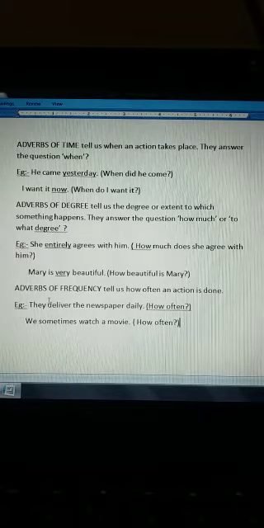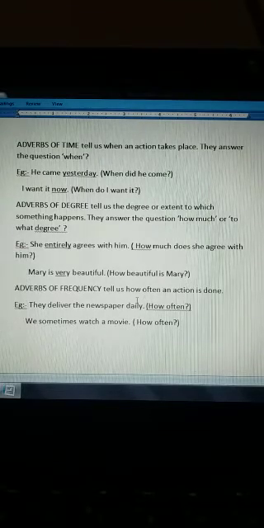Then the last kind is adverbs of frequency. Now what is adverbs of frequency? It tells us how often an action is done. See the difference between degree and frequency. Degree tells us to what extent or how much, but frequency tells us how often an action has been done.